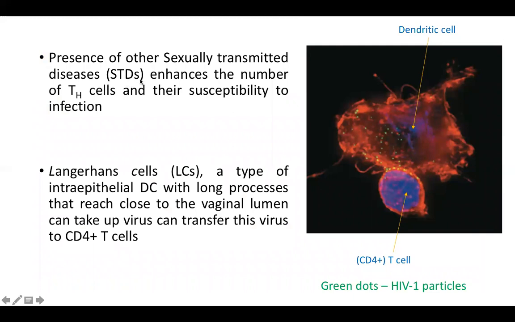Other sexually transmitted diseases, if they are present, will enhance the risk. It is said that if a person is suffering from a sexually transmitted disease, he has a greater likelihood of catching HIV, because there is already an inflammation happening there in the reproductive tract.